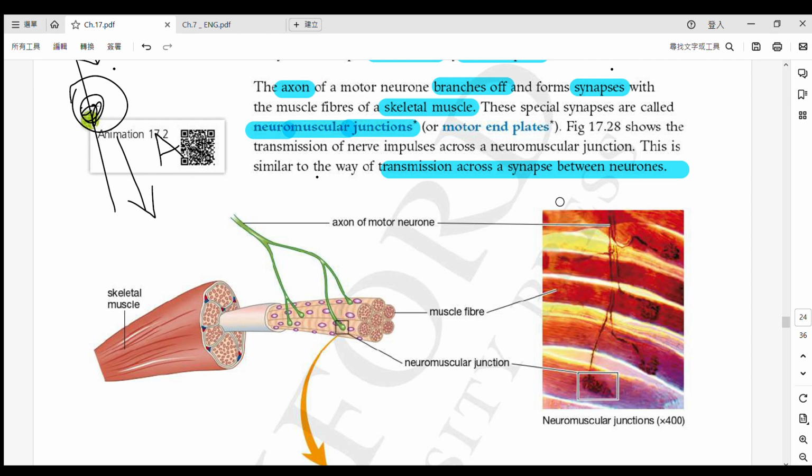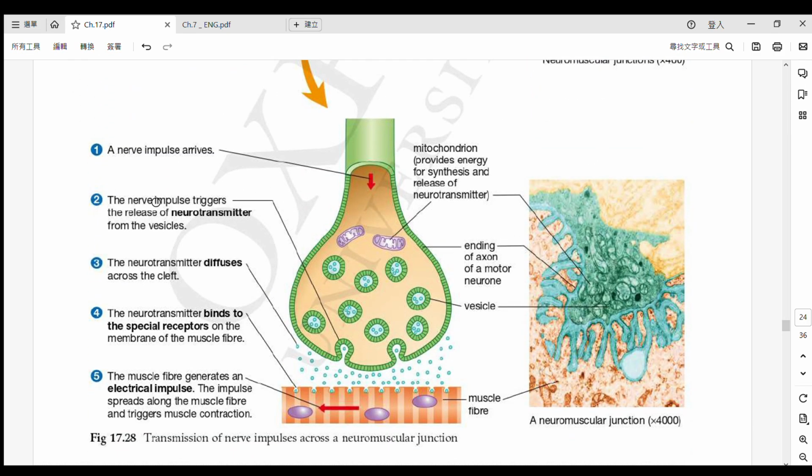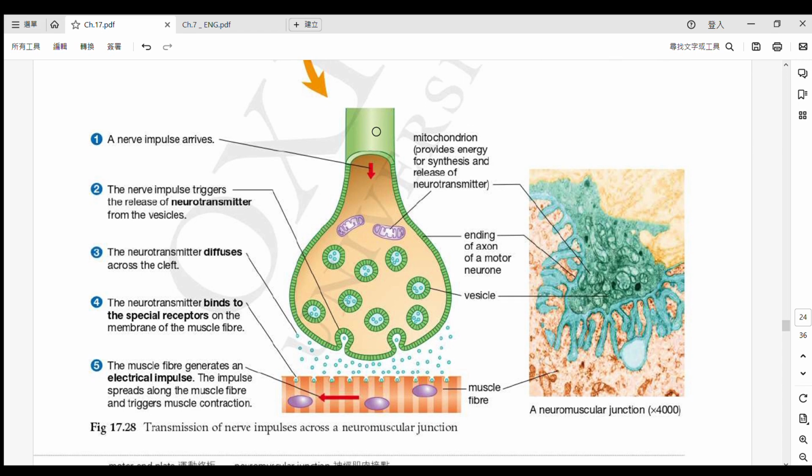But this one is no longer presynaptic and postsynaptic neurons; it is from the neuron to the skeletal muscle. This synapse we call the neuromuscular junction. When you look at this diagram, you will find it super similar to the diagram in chapter 16.